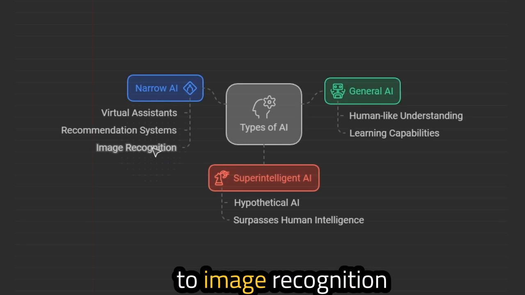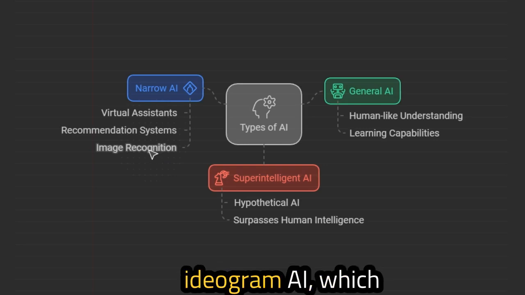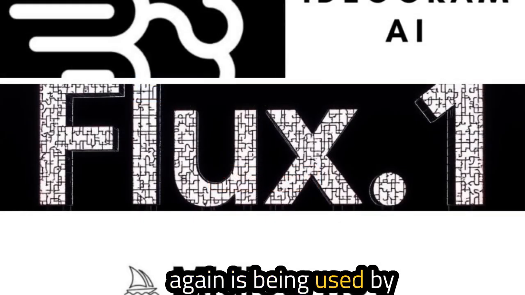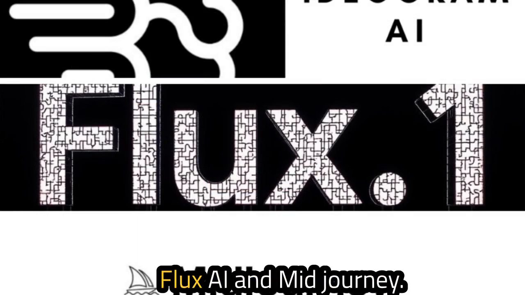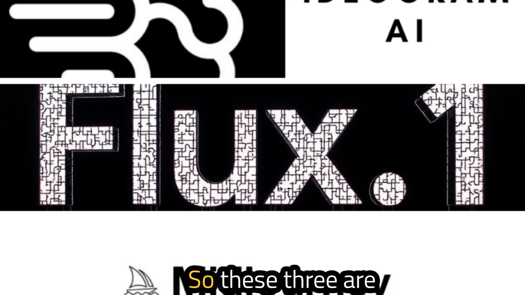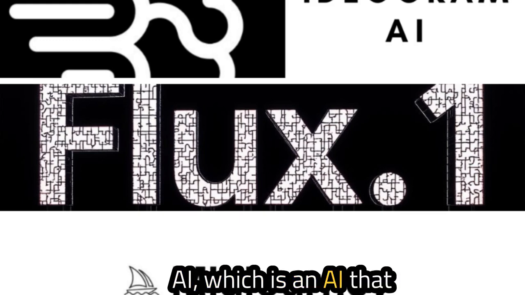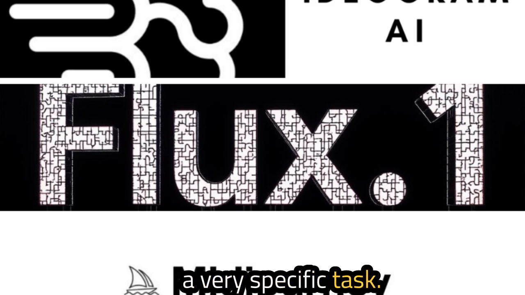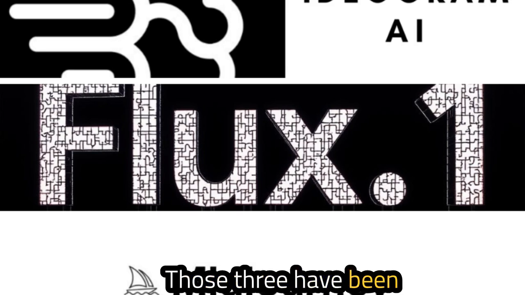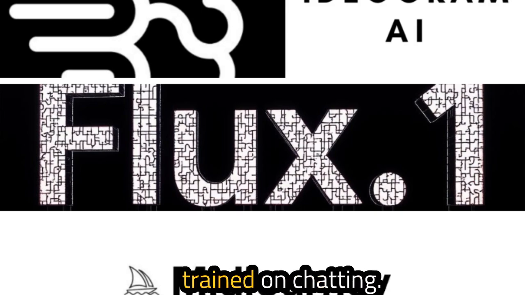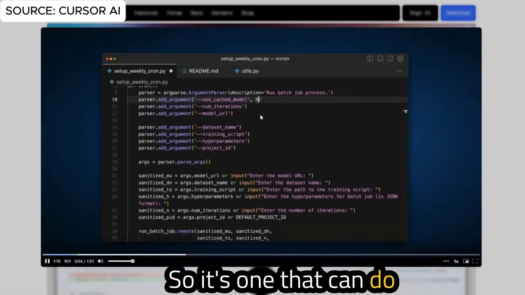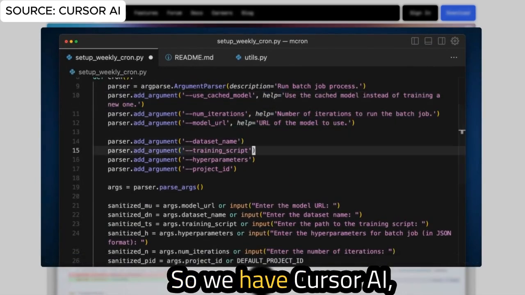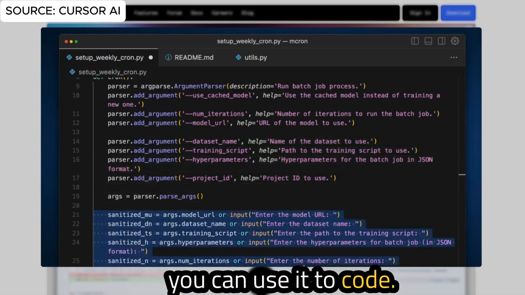And then when it comes to image recognition software, we have Ideogram AI, which again is being used by a lot of people when it comes to very realistic generations of images. And then we also have Flux AI and Midjourney. So these 3 are examples of narrow AI, which is an AI that has been trained on a very specific task. For example, ChatGPT has been trained on chatting. And then we have another one that has been trained on image generation. So it's one that can do specific things very well. So we have Cursor AI, for example, which you can use to code.